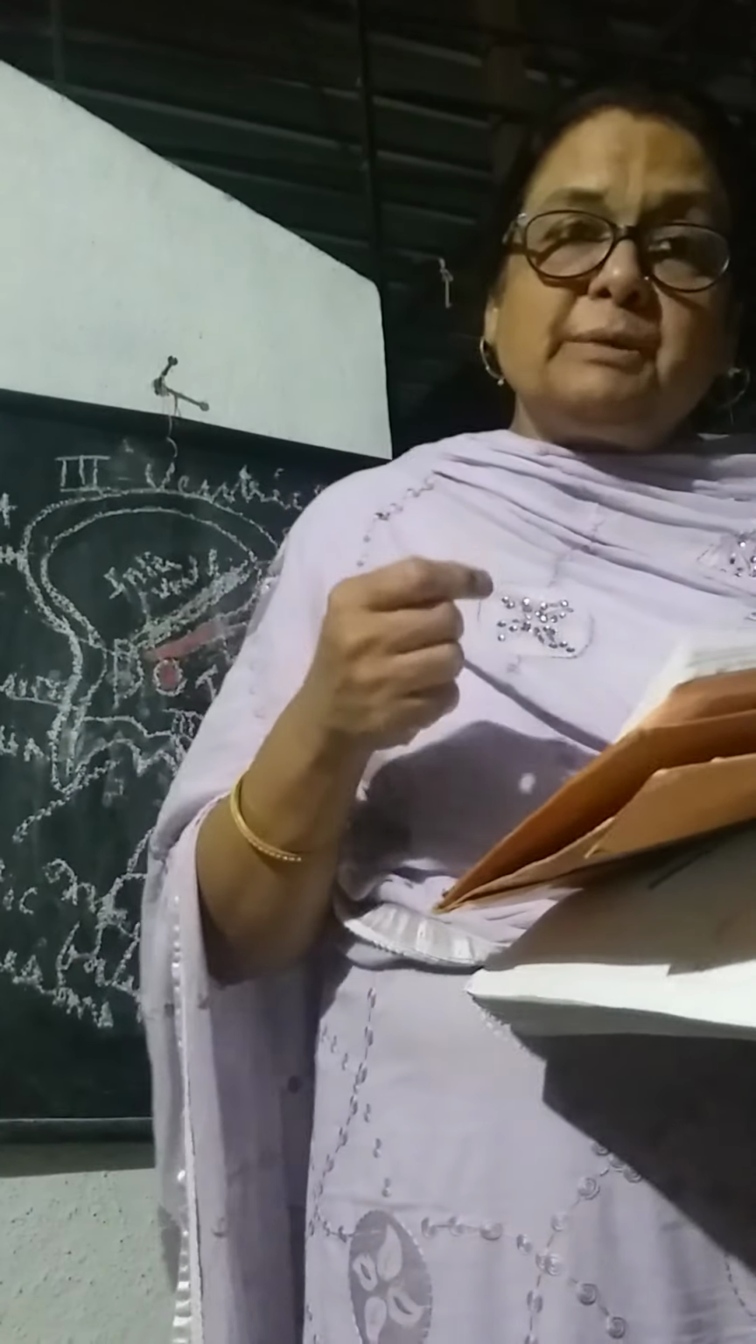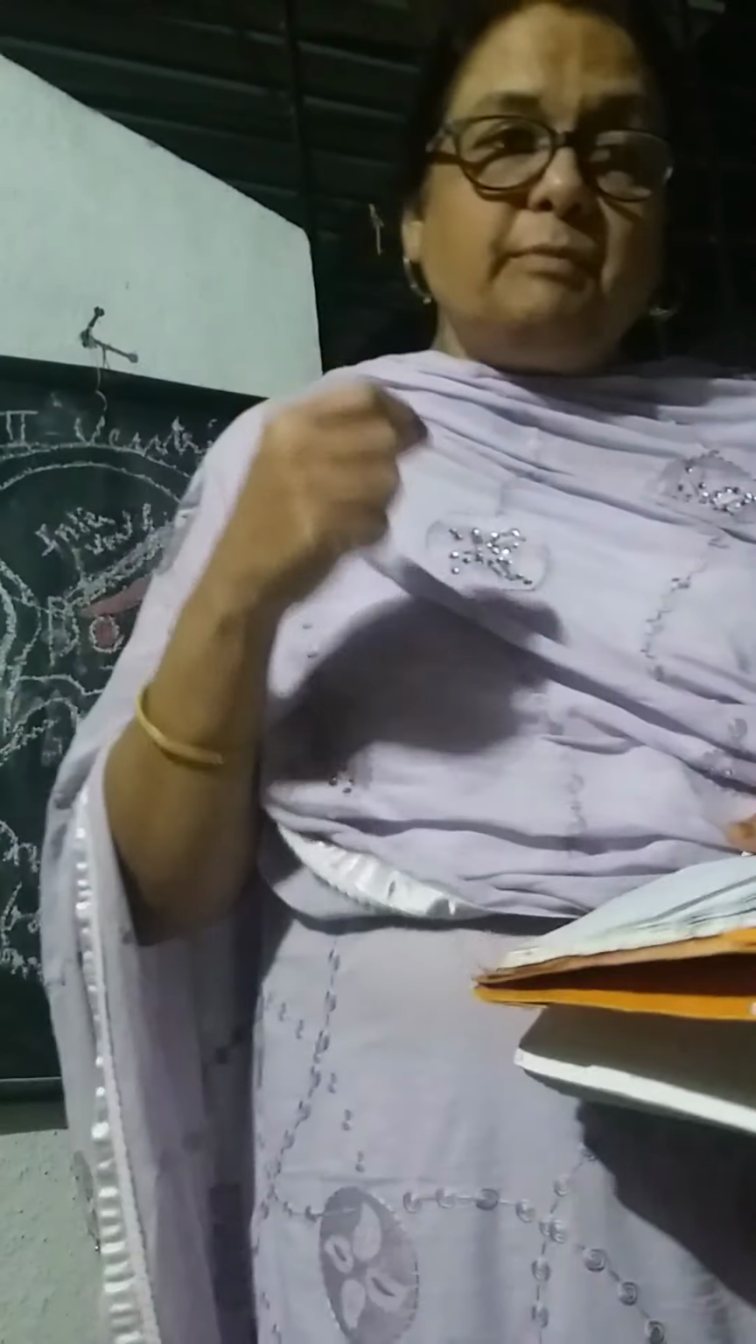If there is a tumor present in the lower part of the third ventricle, what will happen? It will give rise to hypothalamic symptoms. If there is blockage due to tumors in the lower part of the third ventricle, it will give rise to hypothalamic symptoms. And these hypothalamic symptoms are diabetes insipidus.